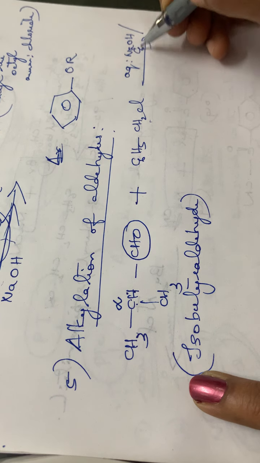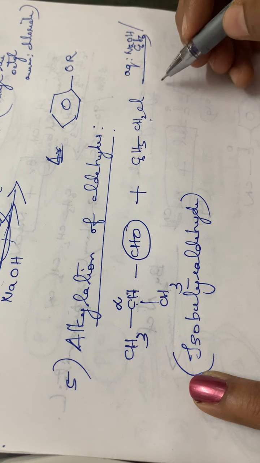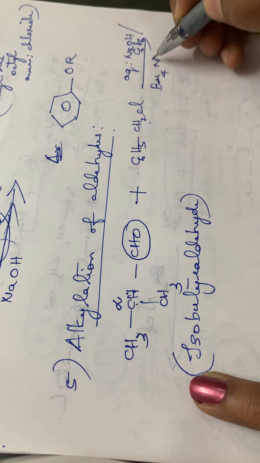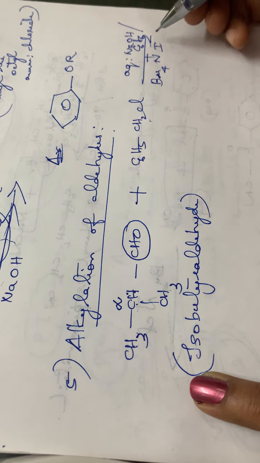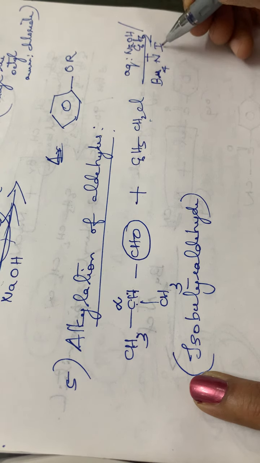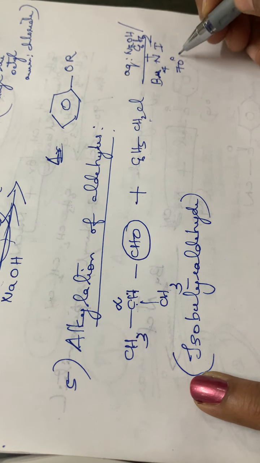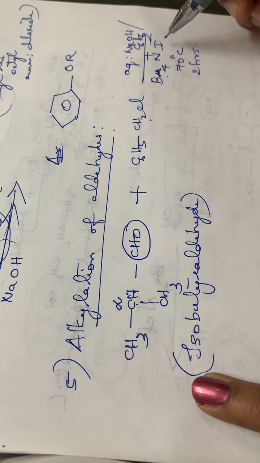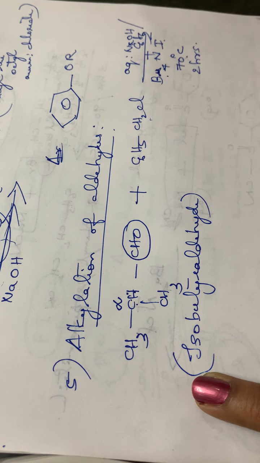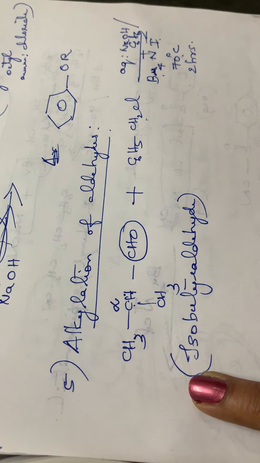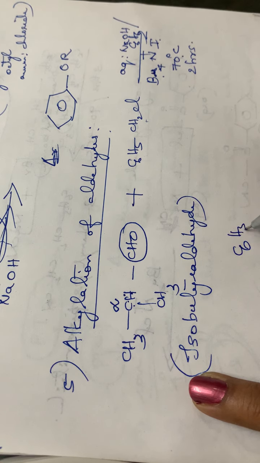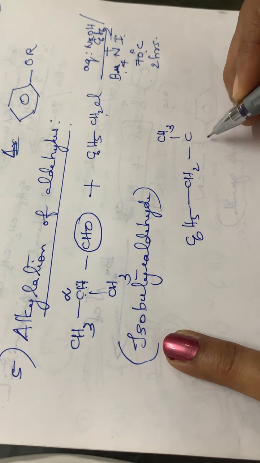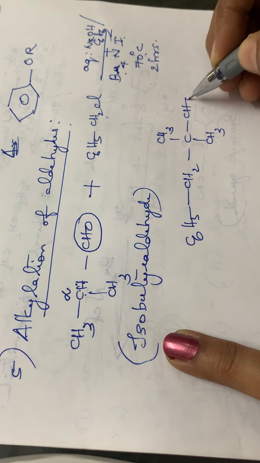In the presence of an alkali, aqueous NaOH, and benzene, with quaternary butyl ammonium iodide, Bu4N+ I-, at 70 degrees Celsius for 2 hours. So these are the conditions. The product will be C6H5CH2C(CH3)2CHO.